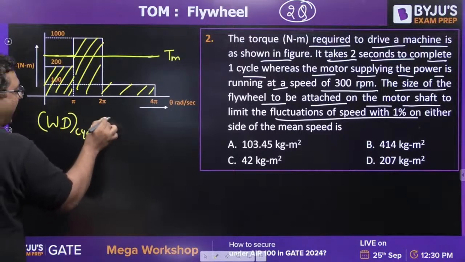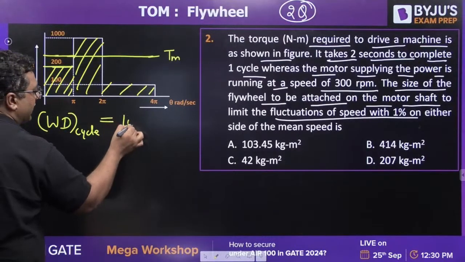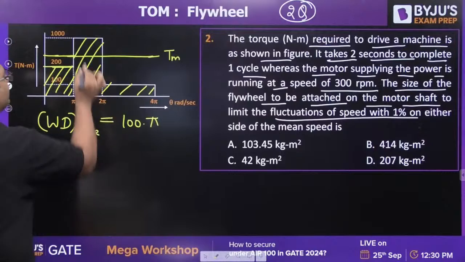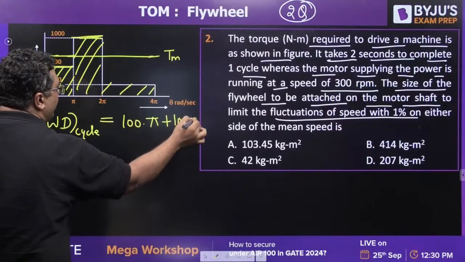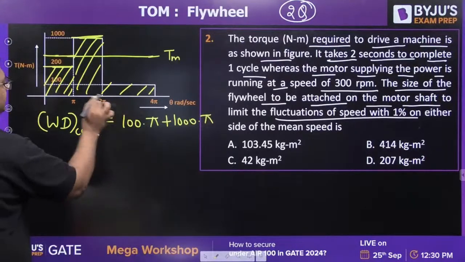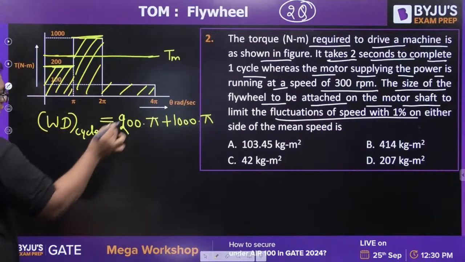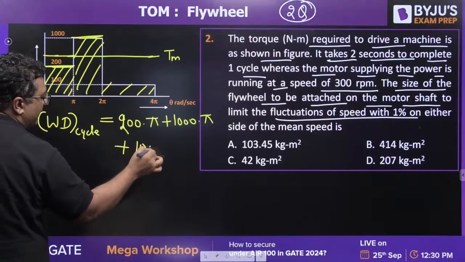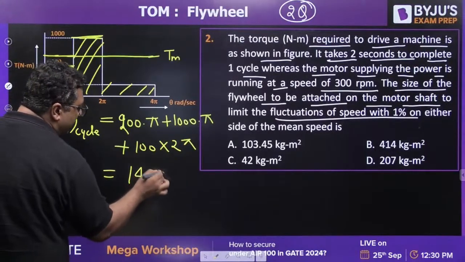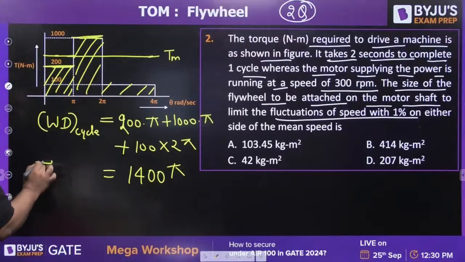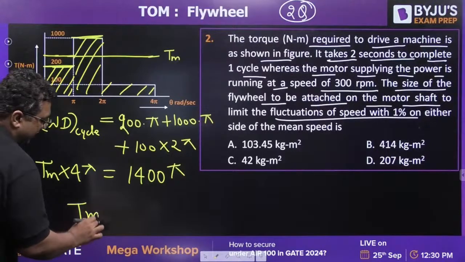If you see the work done in a cycle, this is nothing but the hatched area. So you can see this is 100, so you will write 100 into pi. Then you can see this is 1000 plus 1000 into pi. Then you can see this is 100, okay, this is 200 I feel so. This is 200, so now it is plus 100 into 2 pi. So total area will be coming out to be 1400 pi. We can write it as Tm into 4 pi, so you will be getting the value of mean torque.